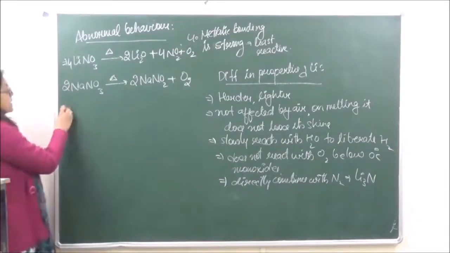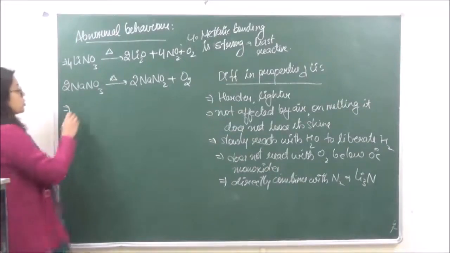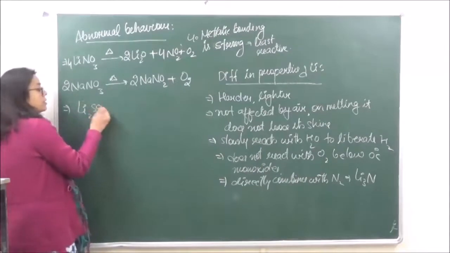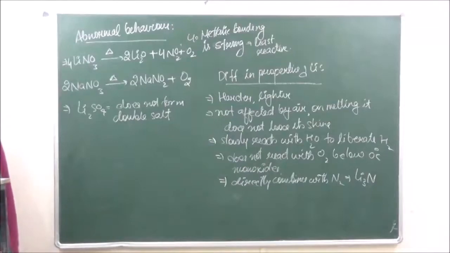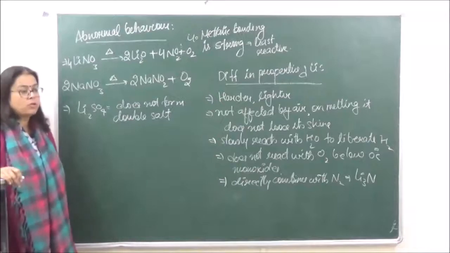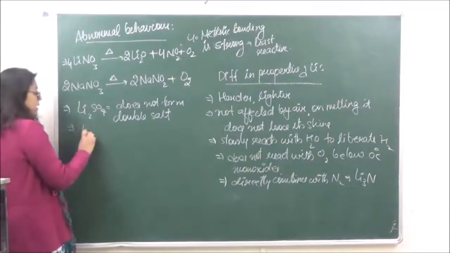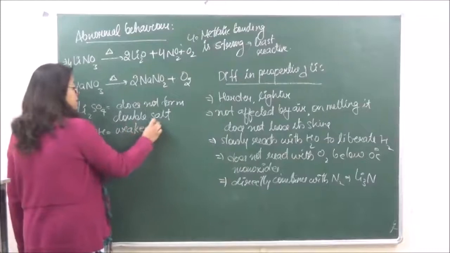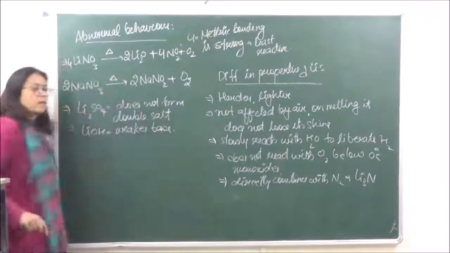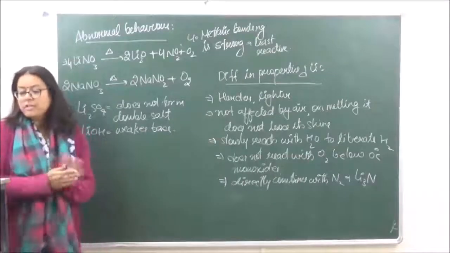Then next is that lithium sulfate is the only alkali metal sulfate which does not form a double salt. It does not combine with other metal salts to form a double salt, right? Whereas sodium sulfate and potassium sulfate can easily form double salts. Okay, and the last is that lithium hydroxide is the weakest base in the entire family. So these are a few of the differences of lithium.